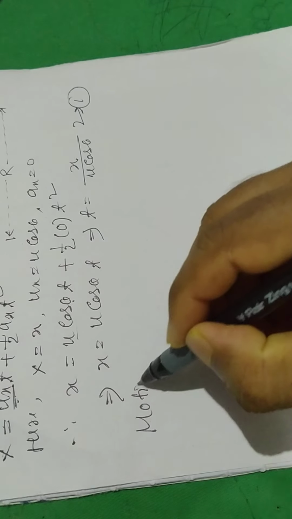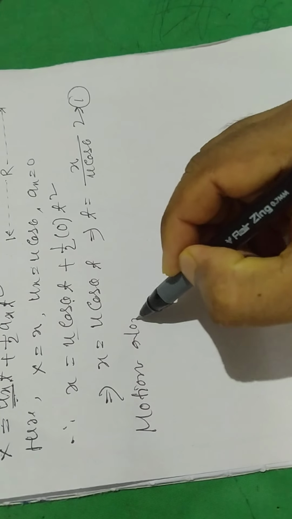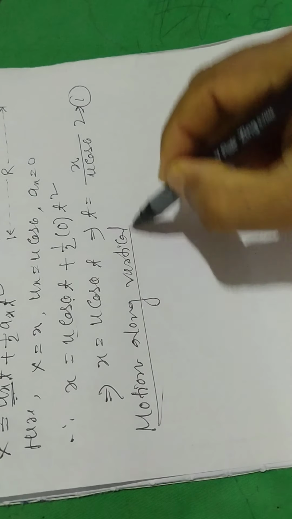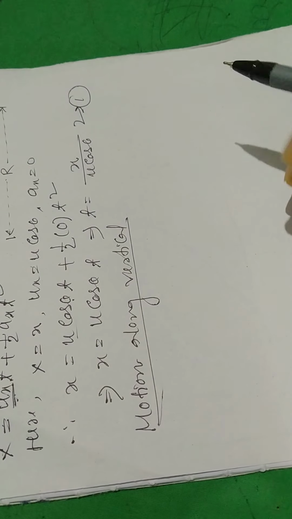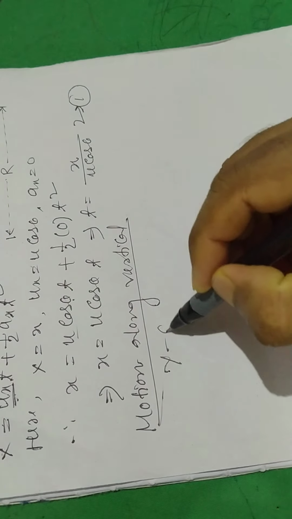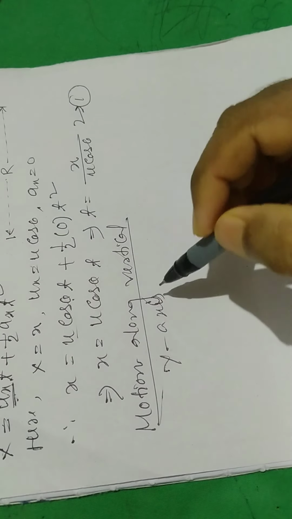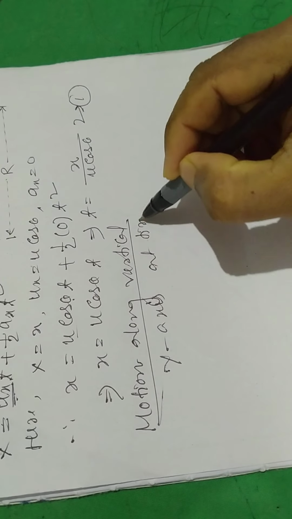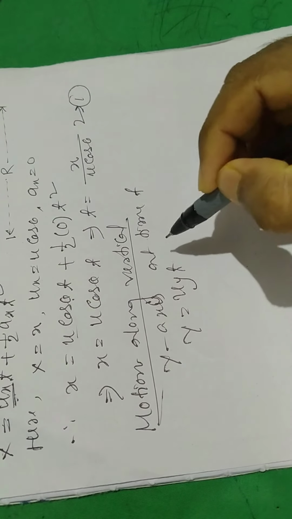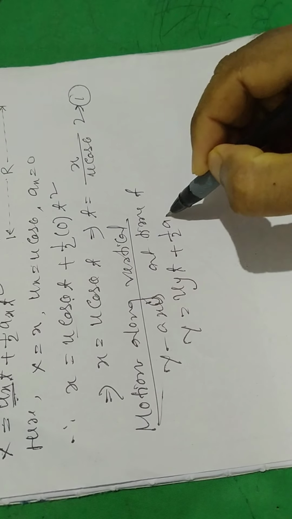Now motion along vertical. The position of the projectile along the y-axis at time t is y equal to uyt plus half ayt square.